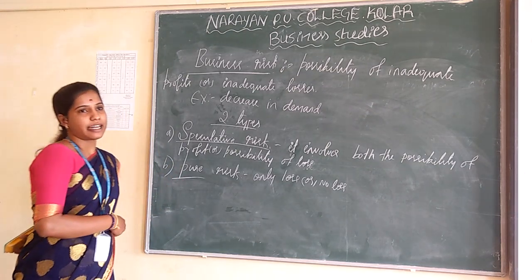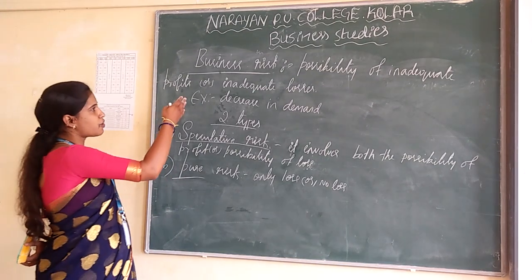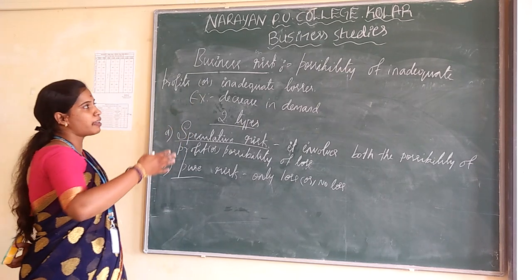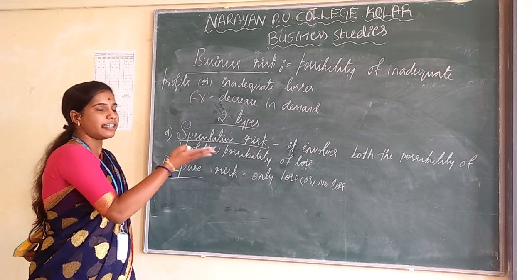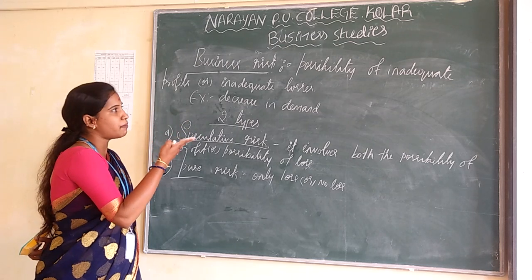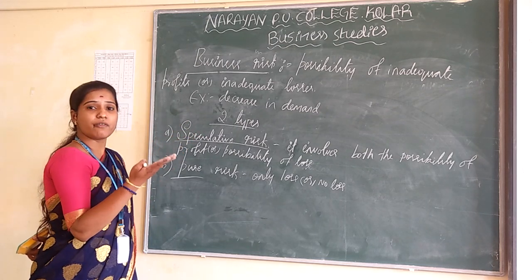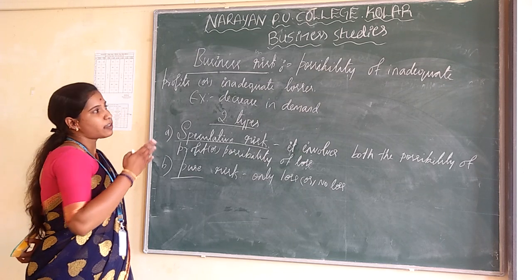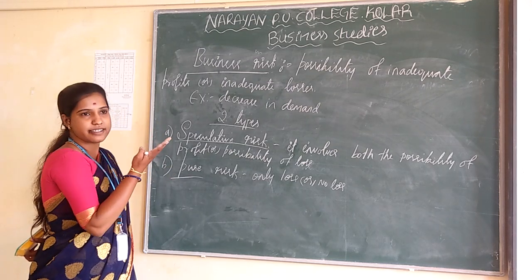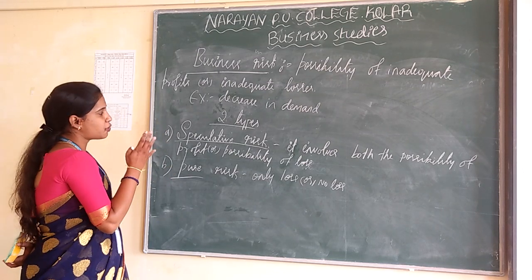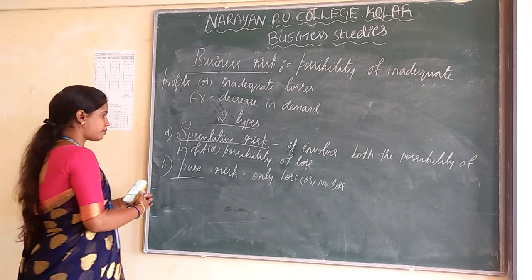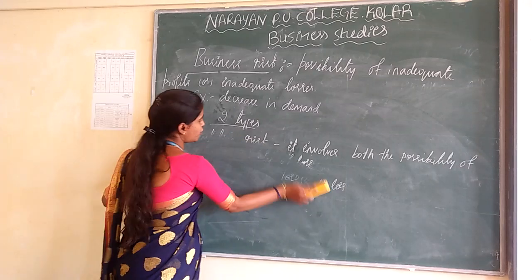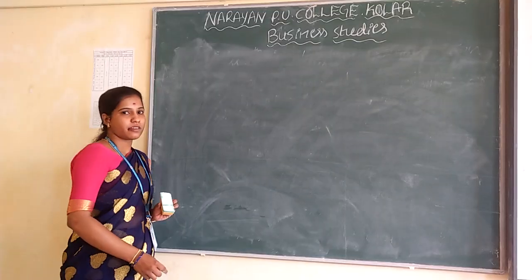I think everybody is clear with this topic. Business risk is defined as the possibility of inadequate profits or inadequate losses, for example decreases in demand. And the next one is the speculative risk as well as the pure risk. Now let's move to the next one.